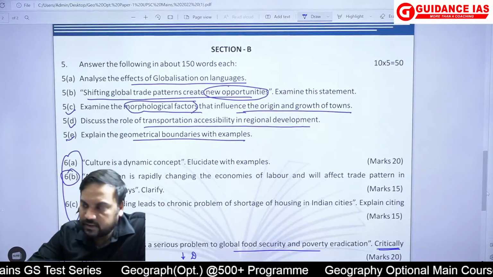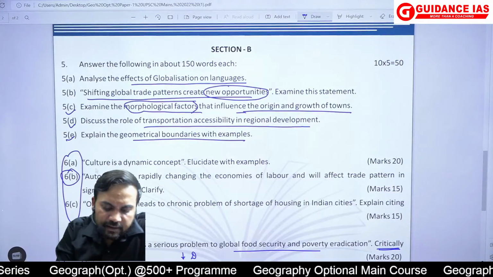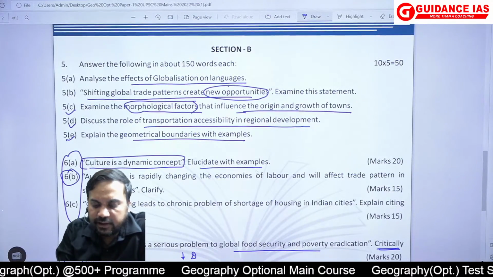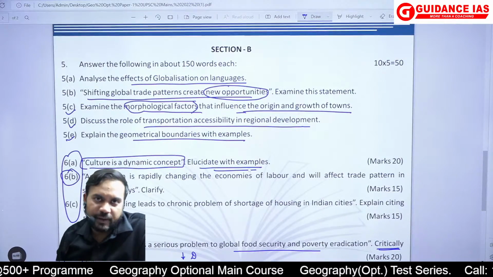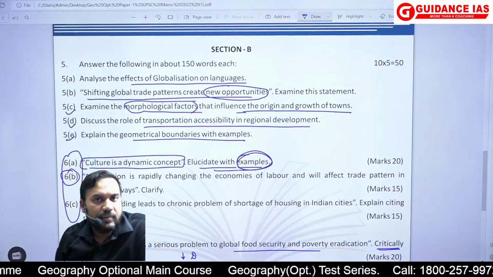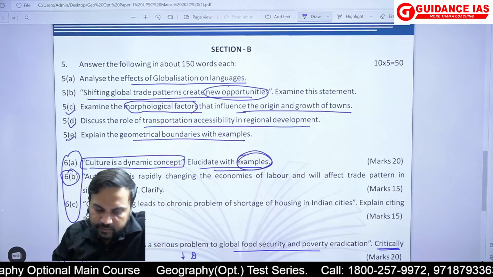Then question number 6, and इसमें culture is a dynamic concept, elucidate with examples. ठीक है, फिर से वही फंडा, it was all about this. The framework हमने क्लास में किया है कि how there is the change taking place.